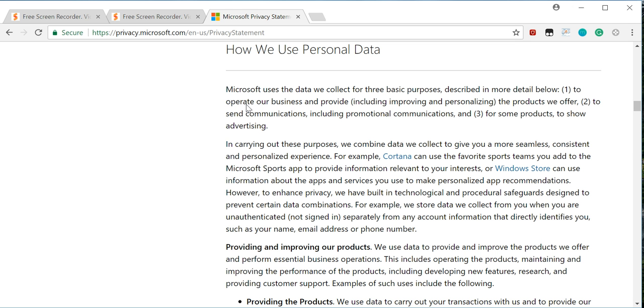However, to enhance privacy, we have built technological and procedural safeguards designed to prevent certain data combinations. For example, we store data we collect from you when you are unauthenticated, not signed in, separately from any account information that directly identifies you, such as your name, email address, or phone number.